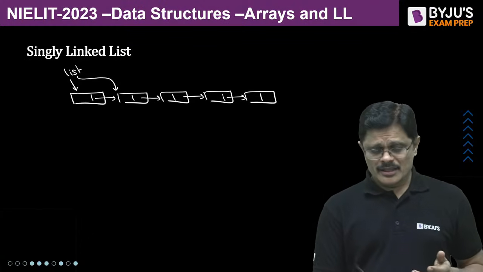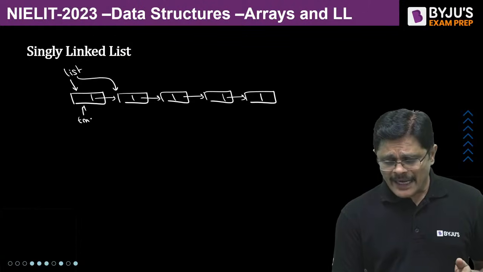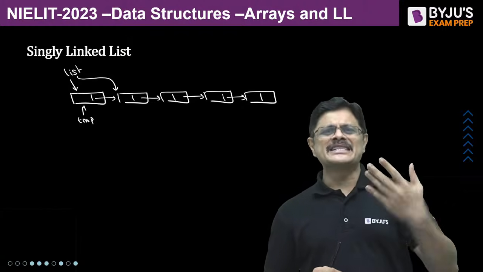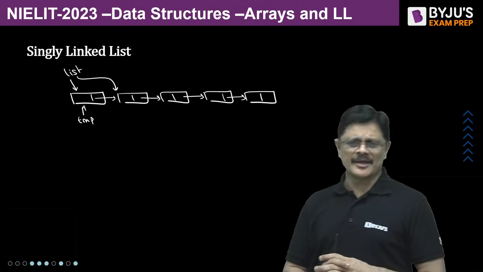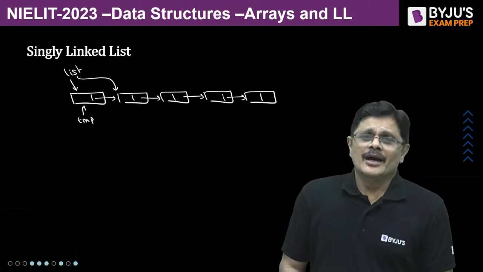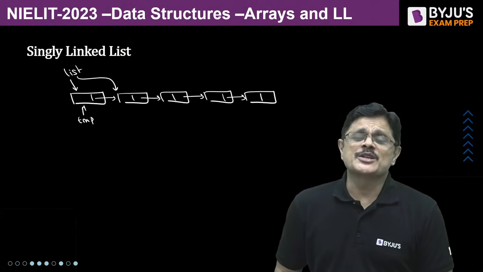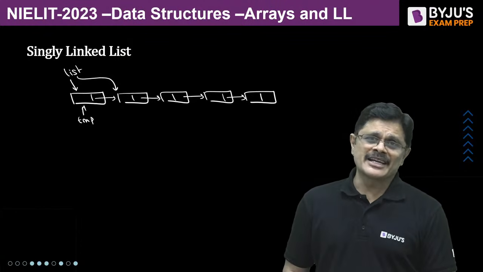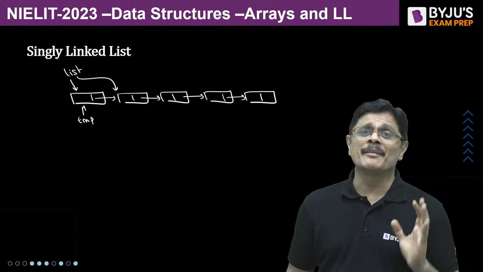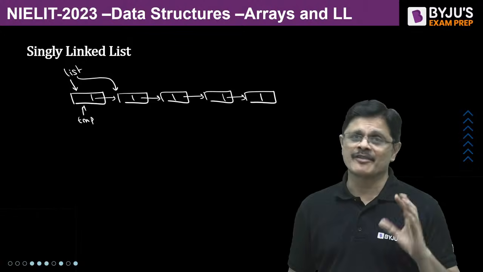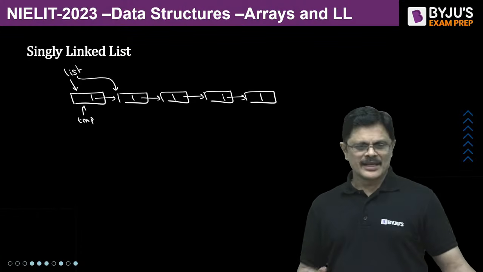But it is always good idea to first make TMP is equal to list and properly delete this, my dear friends. Because in C programming, the memory deallocation is responsibility of the programmers. Otherwise, there is something called memory leak may happen. So please be careful, my dear friends. Am I clear?